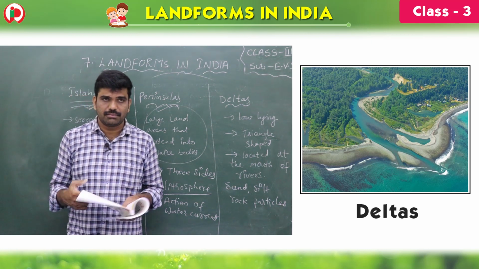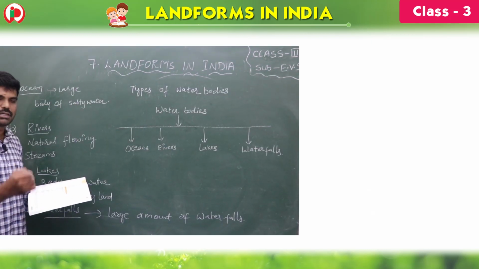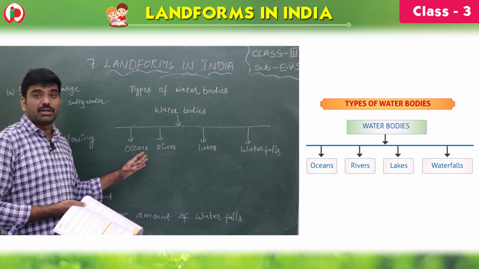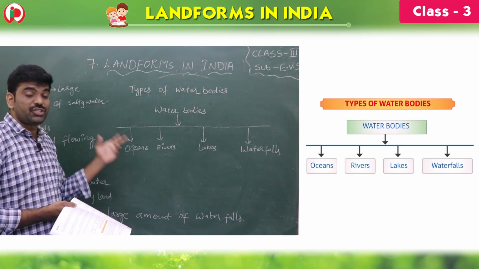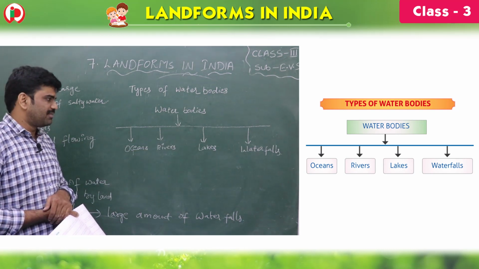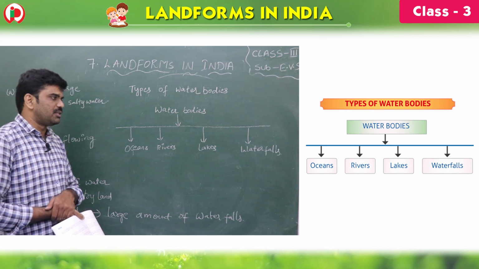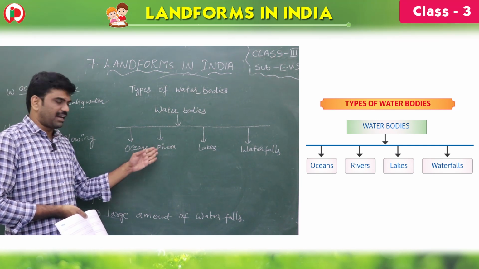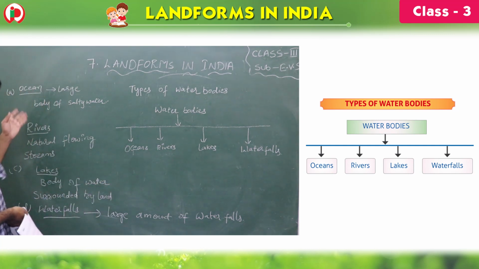Okay, children, now let's see the types of water bodies. Here, see, children, the types of water bodies are four: oceans, rivers, lakes, waterfalls. Children, have you ever visited a waterfall? Yes. Next one is lake, river and ocean. Now let's see the difference.